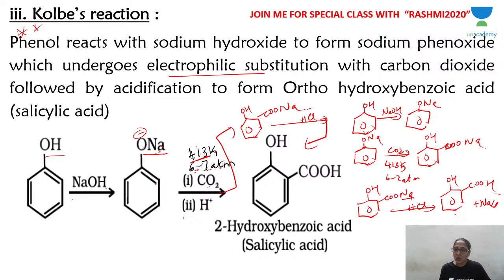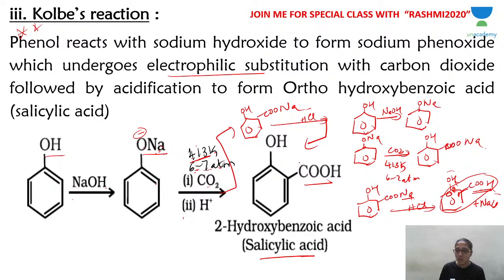Salicylic acid is also called, see, when you have OH and COOH, you know that COOH is your functional group and OH becomes a substituent. So OH has to be written as a prefix. With respect to this COOH, this is the ortho position, so you can write orthohydroxy benzoic acid. Or with respect to this being carbon number 1, this is carbon number 2, so 2-hydroxy benzoic acid. Or the common name, salicylic acid.